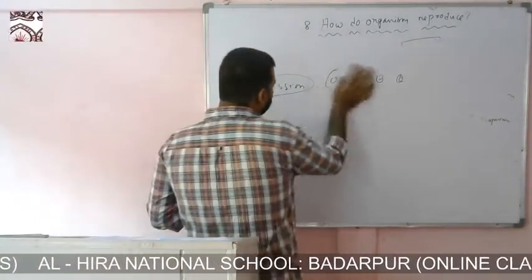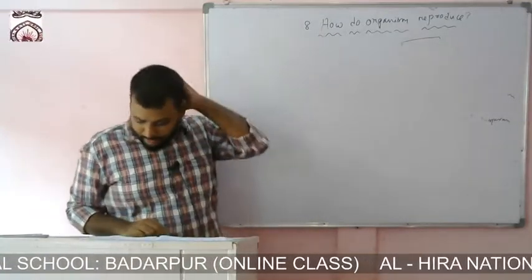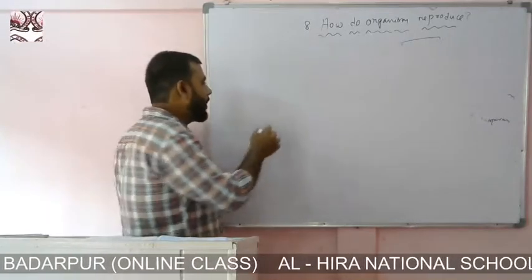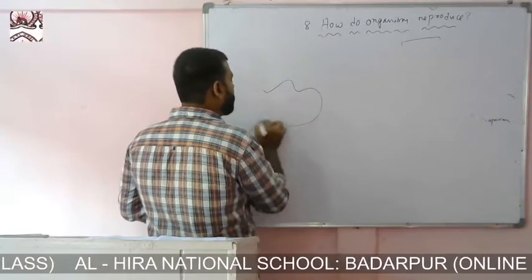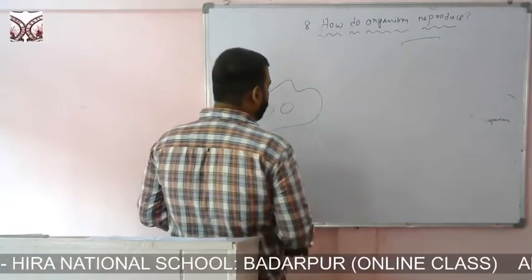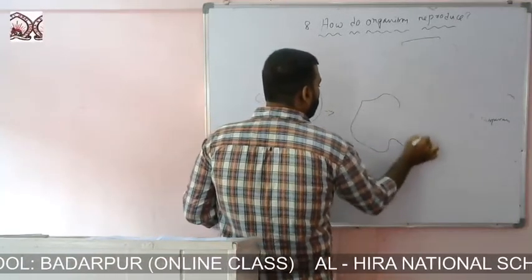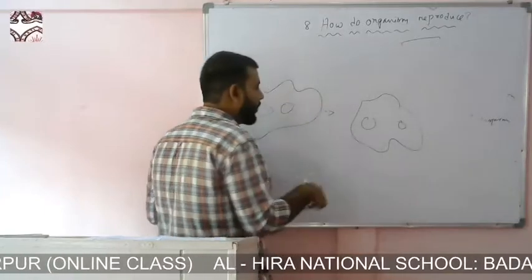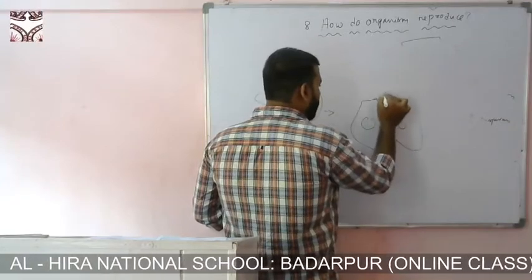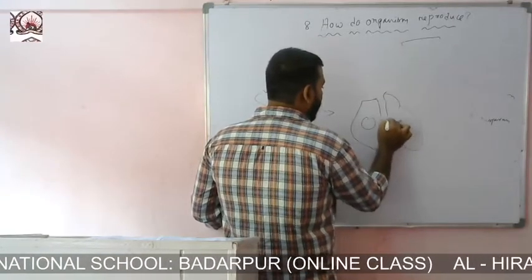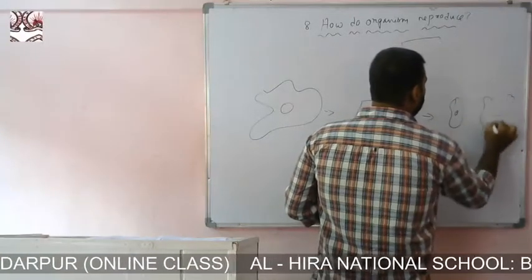So in some single cell animals like amoeba, what actually happens? Suppose this is an amoeba. First of all, it will divide its nucleus, and it will contract from this side, and finally it will give rise to two daughter cells, two daughter amoebae, right?